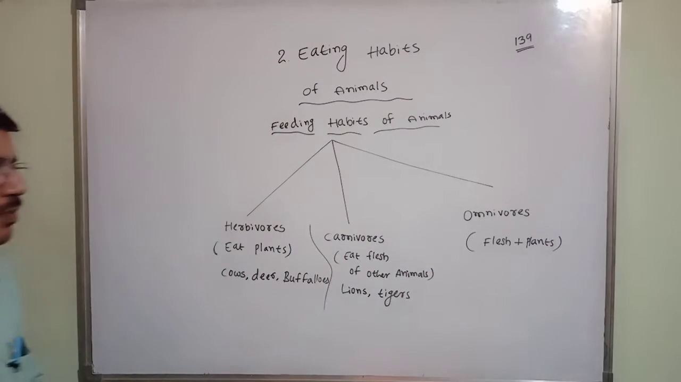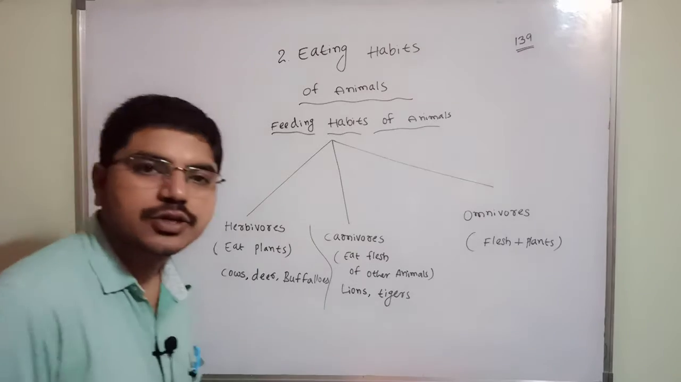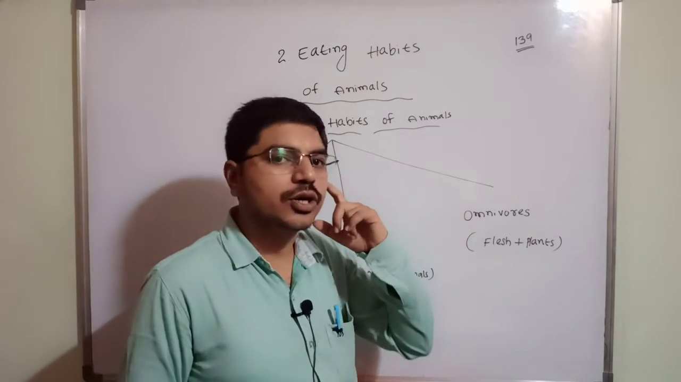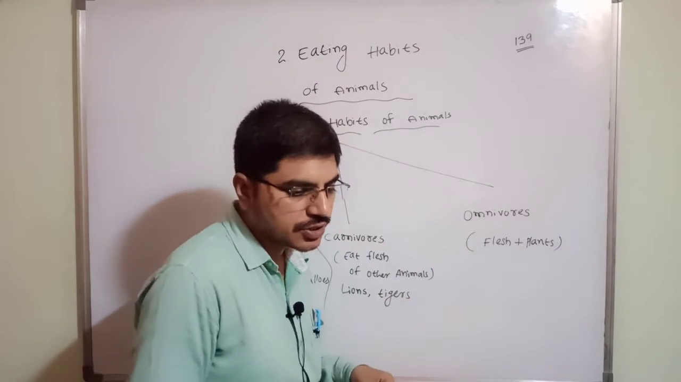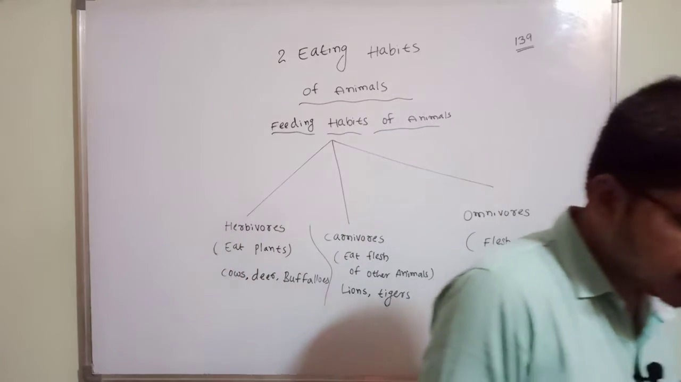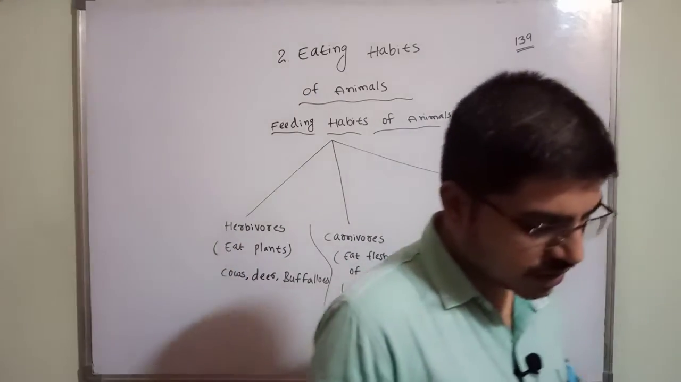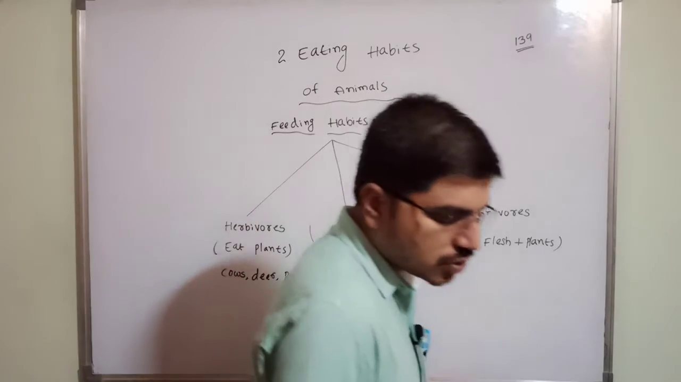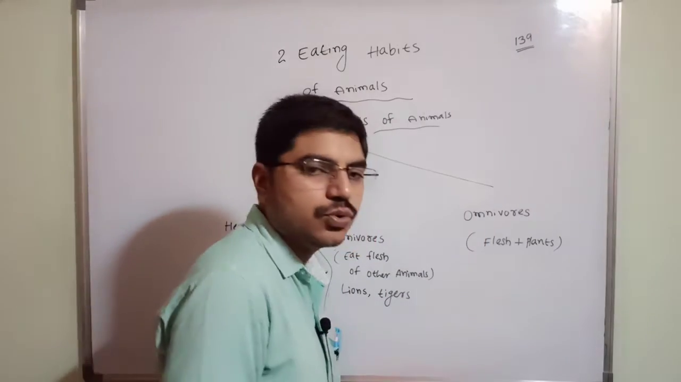See, animals that eat both flesh and plants are called omnivores. Okay? And human beings are the best example for that. Bears, rats, and foxes are also omnivores.